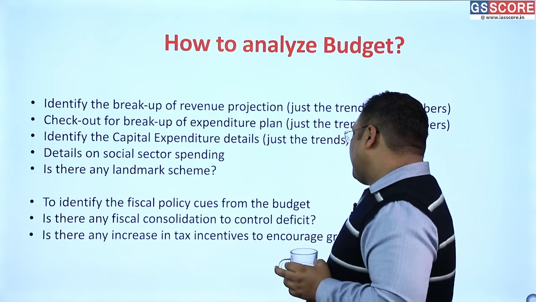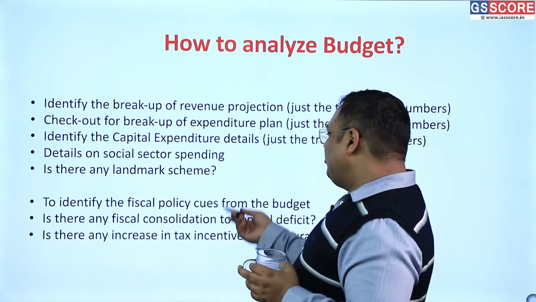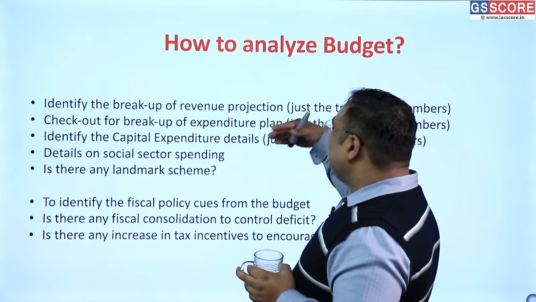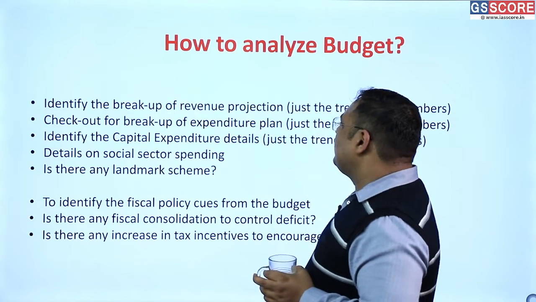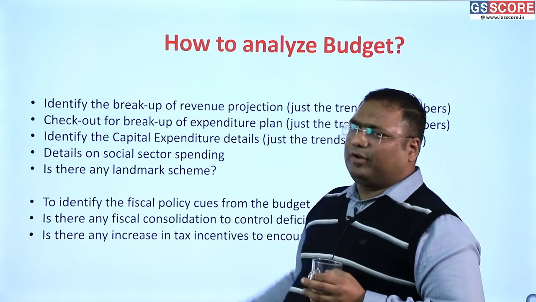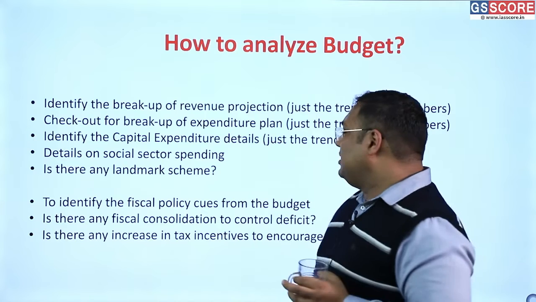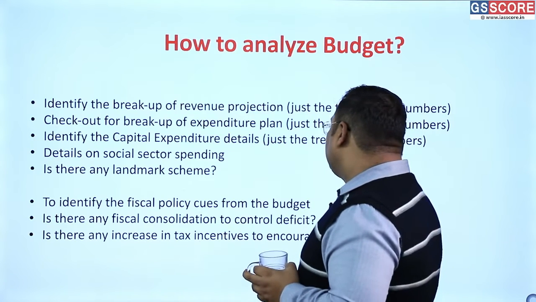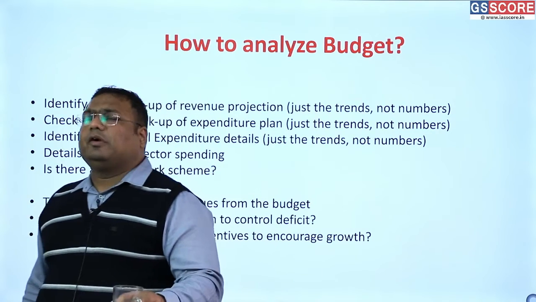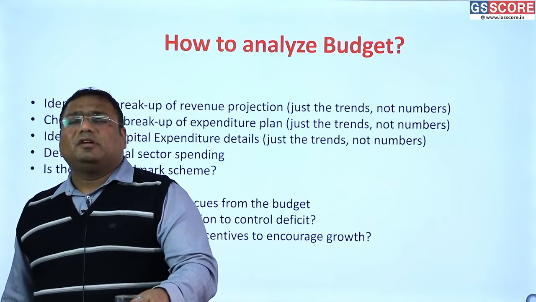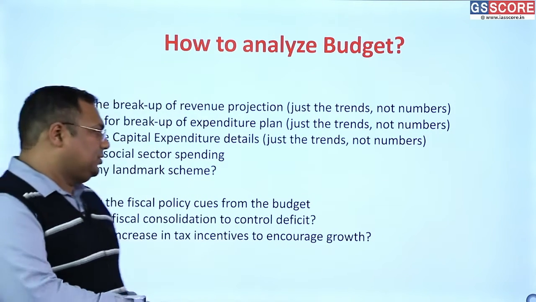Okay, and again, I've mentioned this already because these two slides, although they are different, they're very much interrelated. So this discussion is already covered when I was talking about the previous slide. So is there any increase in the tax incentive to encourage growth or not? So this is what tells us about the fiscal policy outcomes of the budget.